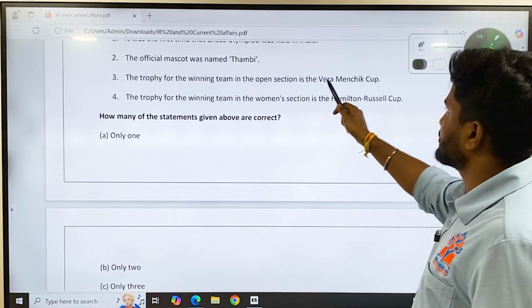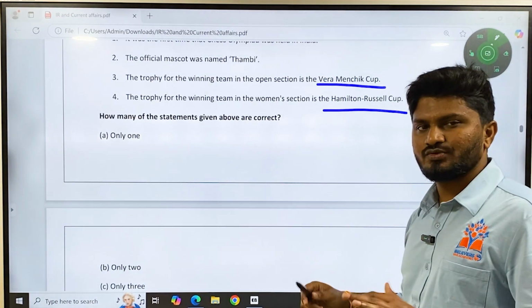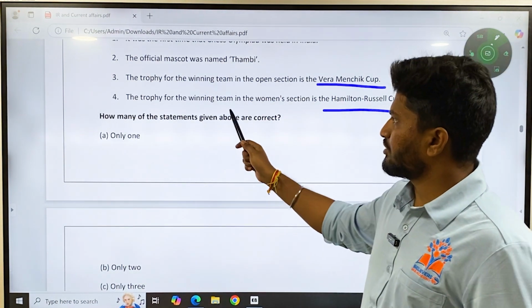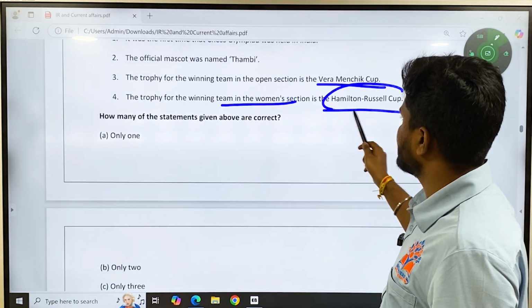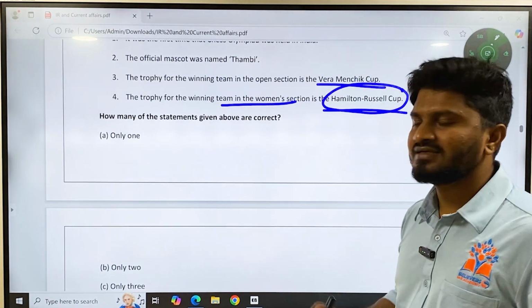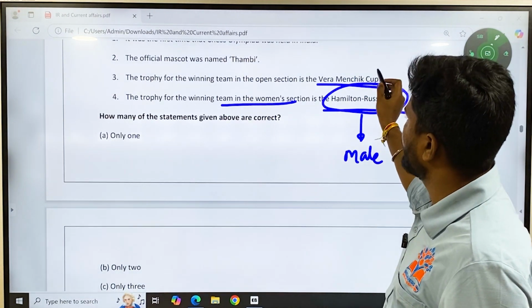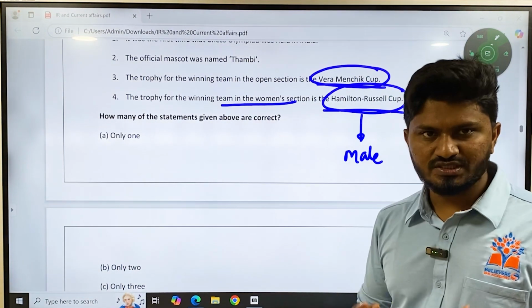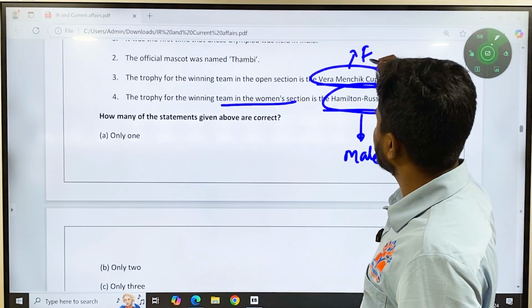Here, even if you read current affairs, it would be difficult for you to identify these questions. But just use your common sense here. The trophy for the winning team in the women's section is the Hamilton Russell Cup. Hamilton Russell was a male chess champion, whereas Vera Menchik, you can just see the name, is a female name, or a woman's name.